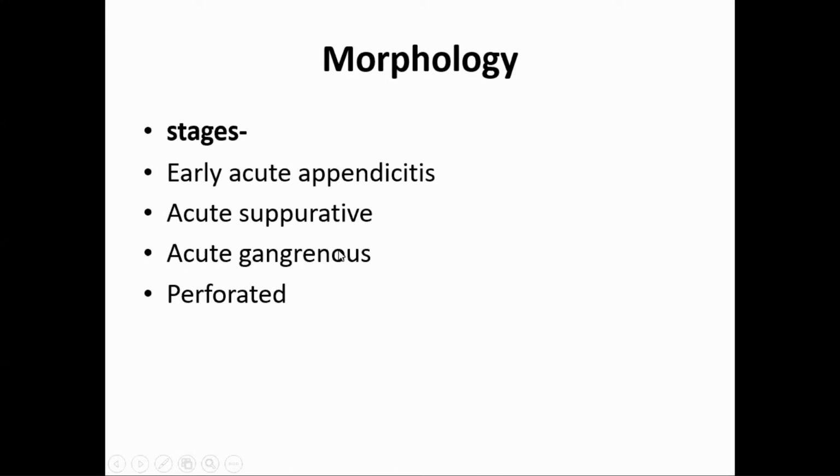Third is acute gangrenous appendicitis and perforative. So depending on the gross appearance, you can say what type it is. If it is black in color, it is gangrenous. If it is perforated, you can see the content coming out. If it is covered with purulent material, pus, then it is suppurative. And if it is only a red, hyperemic appendix, then it is early acute appendicitis.